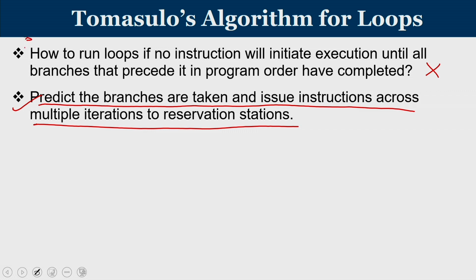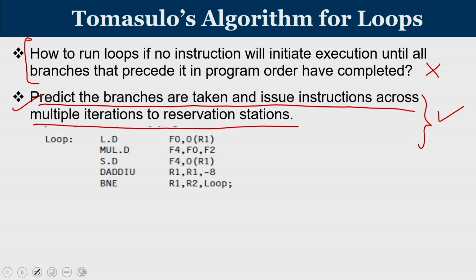Since the first condition blocks you from executing instructions that are after a branch instruction, which will stall the pipeline until the branch instruction has been resolved, the second condition mentioned over here will permit us to predict that the branches will happen. If the branch is happening, we know what instructions are to be executed, so execute them across multiple